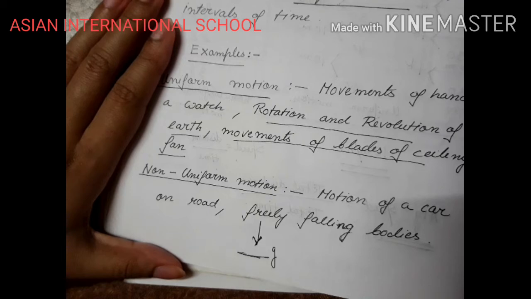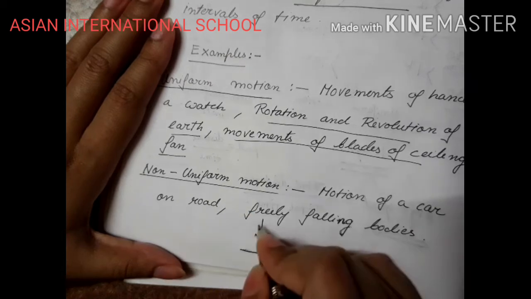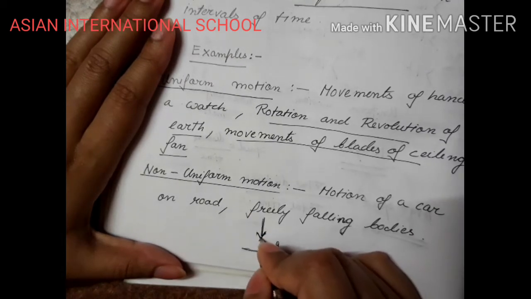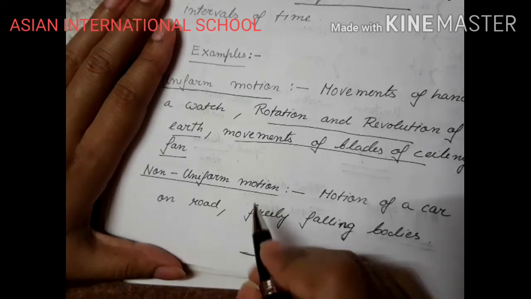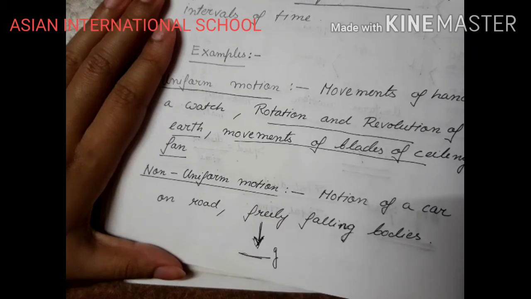So earth is pulling the body towards itself. So therefore, if force is being applied on a body, that means the motion of the body, the speed of the body will not remain constant, the speed of the body will change, and hence we are saying that it is a non-uniform motion. The freely falling bodies are having a non-uniform motion.